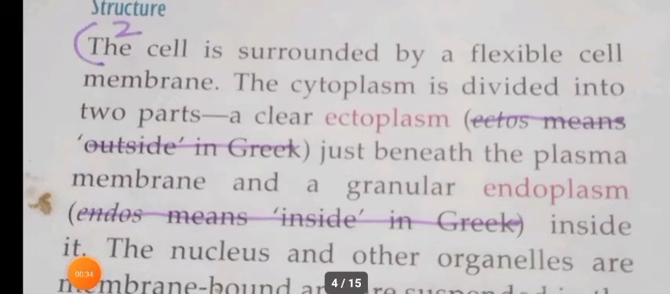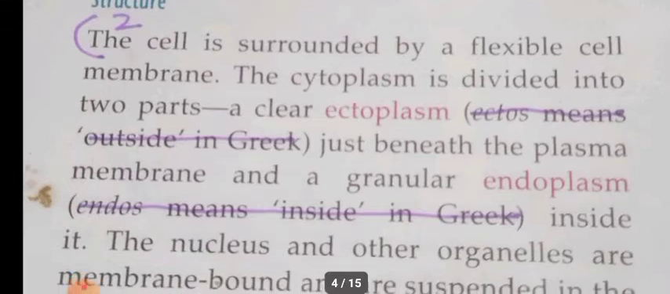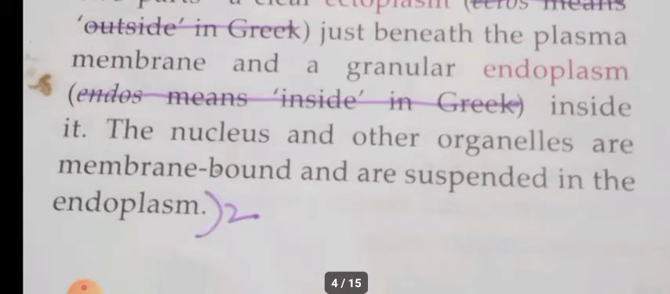The question is, describe the structural features of amoeba. The cell is surrounded by a flexible cell membrane. The cytoplasm is divided into two parts, a clear ectoplasm just beneath the plasma membrane and a granular endoplasm inside it. The nucleus and other organelles are membrane bound and are suspended in the endoplasm.